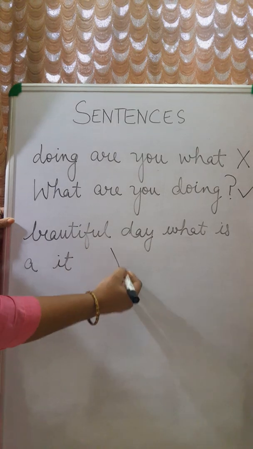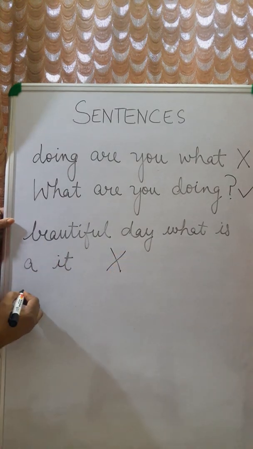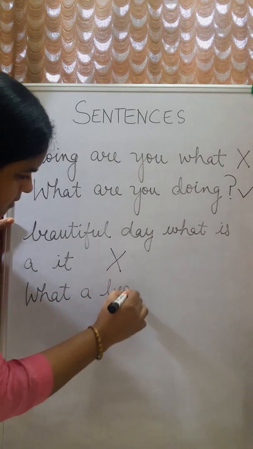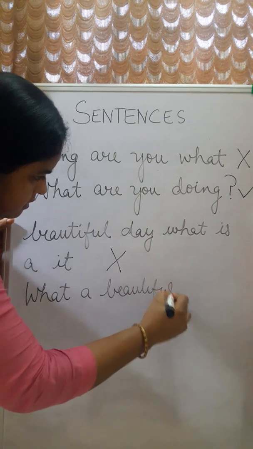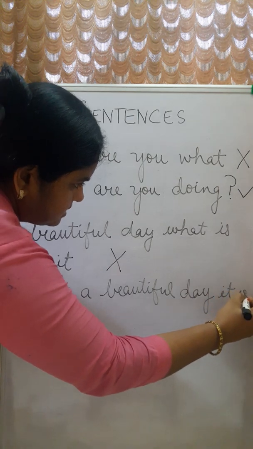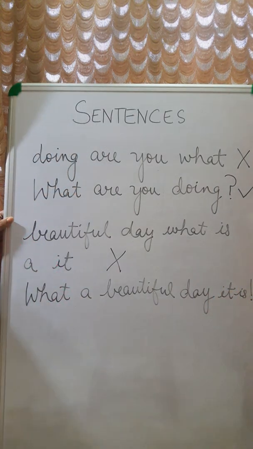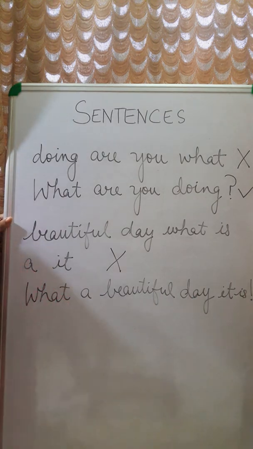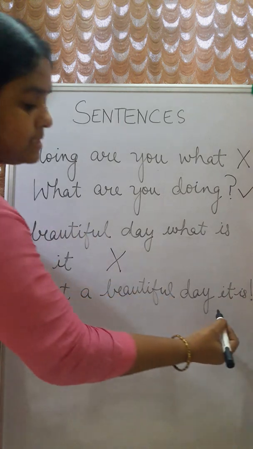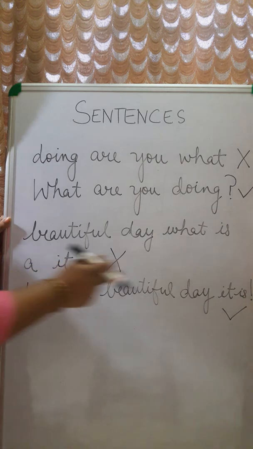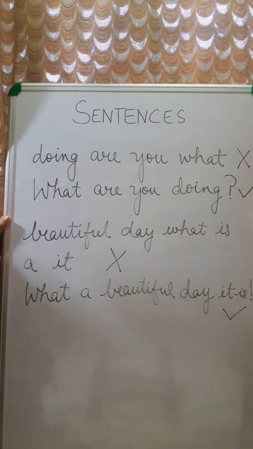If we write like this, what a beautiful day it is, and an exclamation mark, because this sentence is showing the emotion, the feeling. What a beautiful day it is. Yes, this is a sentence because it is making some sense and it is starting with a capital letter and ending with an exclamation mark. So this is also a sentence.